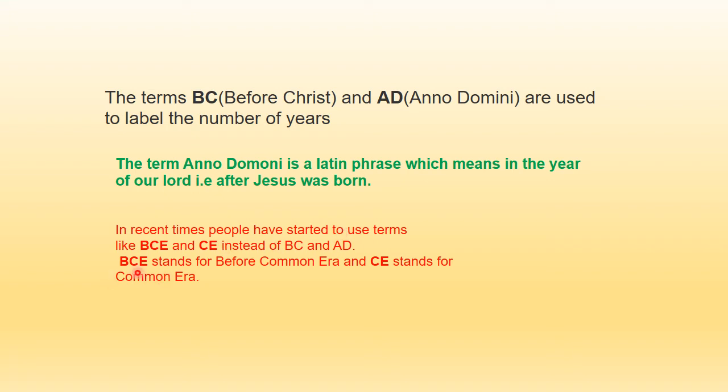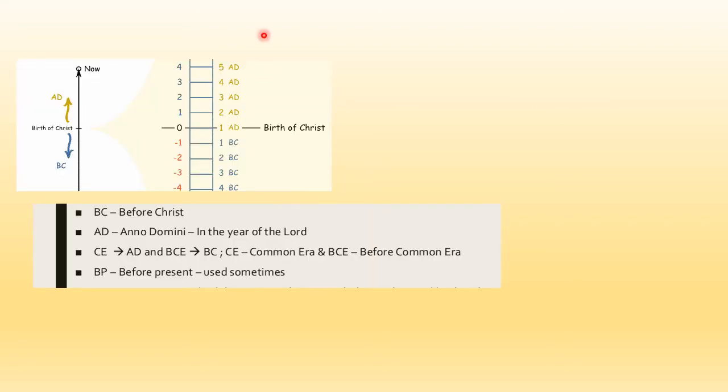Okay, so BCE stands for before common era and CE stands for common era, but ideally you should make use of only these two terms, BC and AD, and not the other two. Though we have started using these, what we prefer using and what you will find in historical text is the use of BC and AD only. Now what do BC and AD mean? Through this chart I have tried to explain.